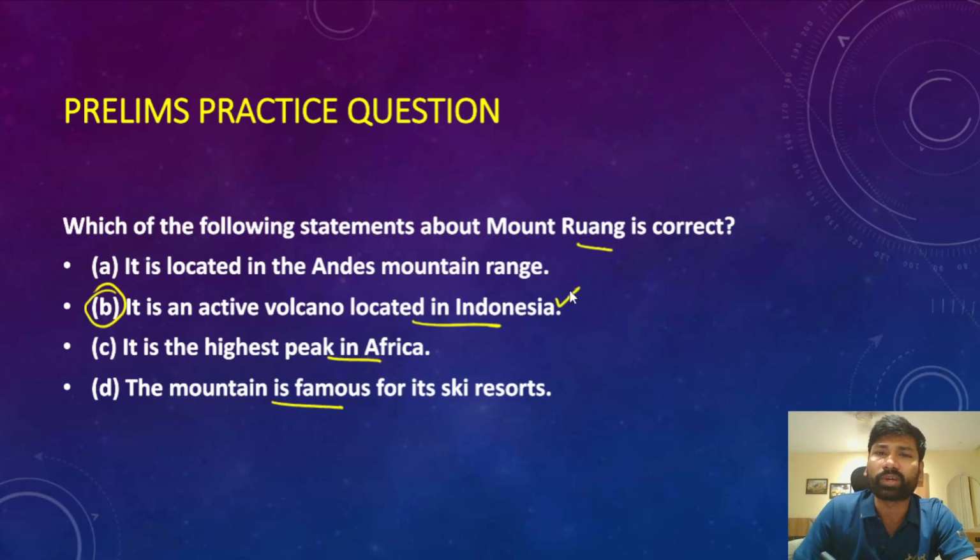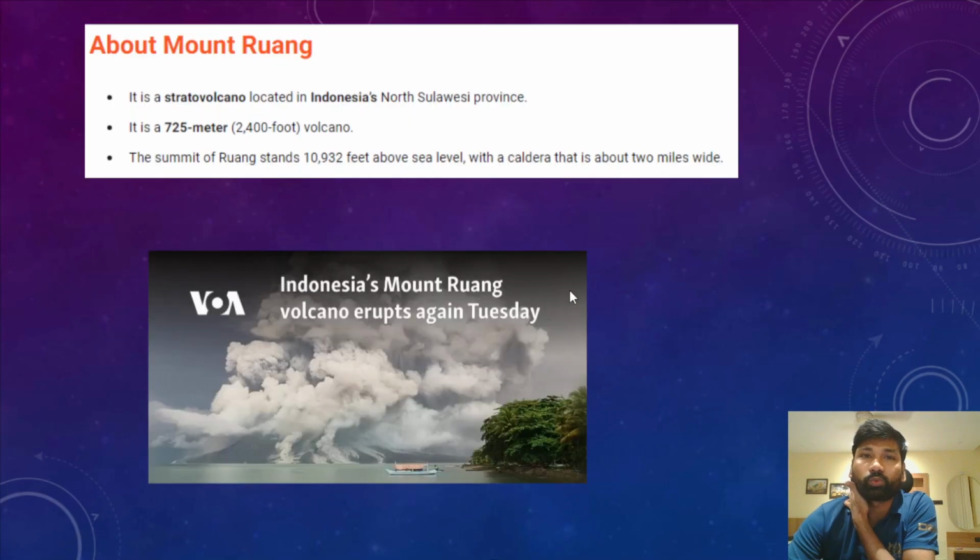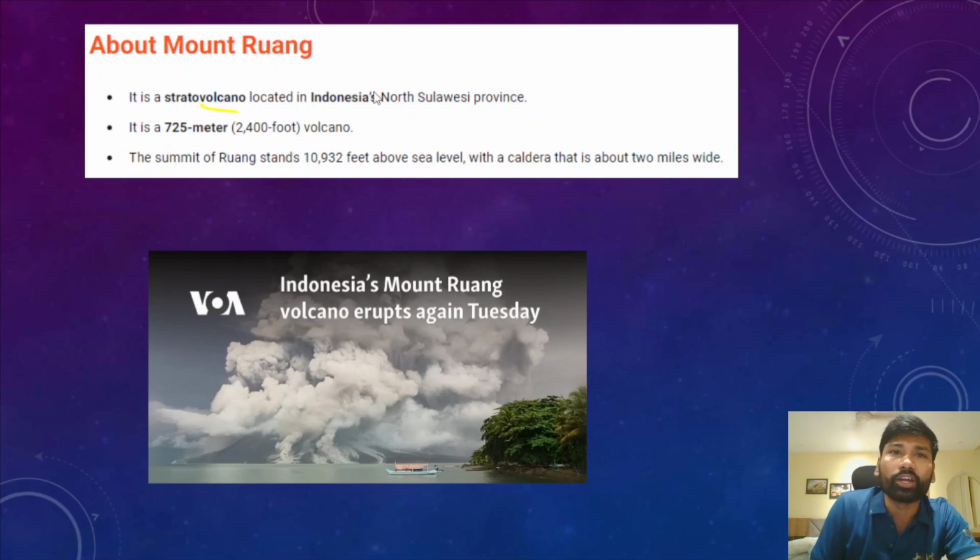Remember, this is a very important question. You have to remember Mount Ruang and where it is located. It is located in Indonesia and it is a volcano, and recently a volcanic eruption took place from Mount Ruang. If we can briefly talk about this Mount Ruang, it is actually a stratovolcano located in Indonesia's North Sulawesi province.